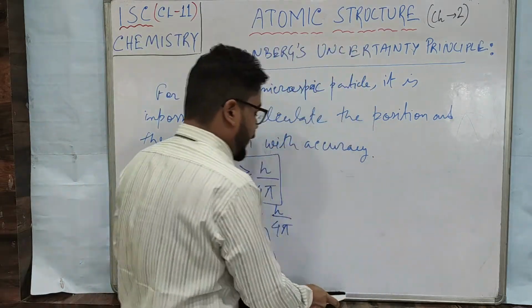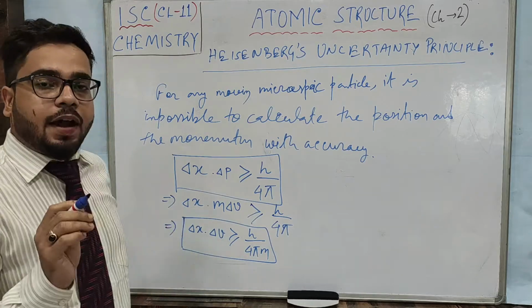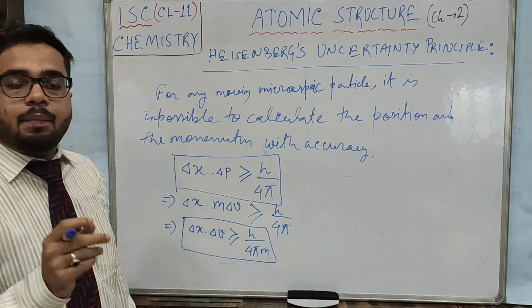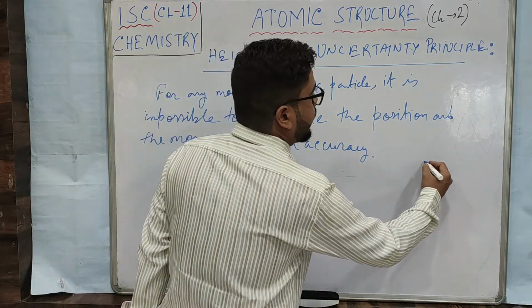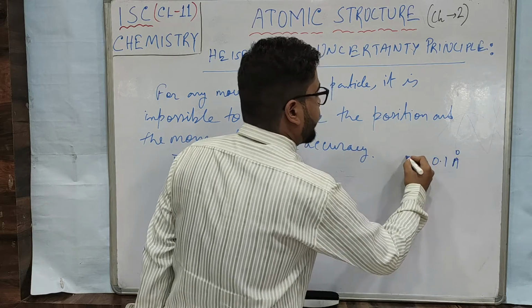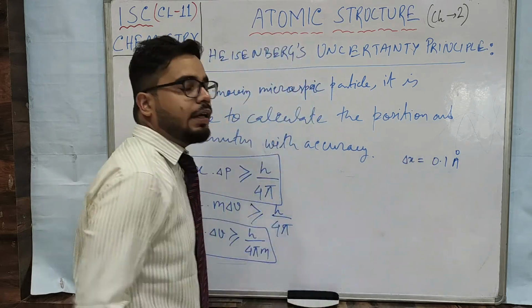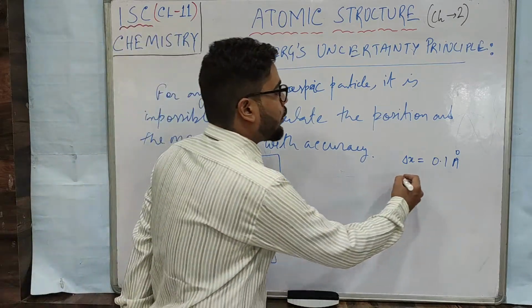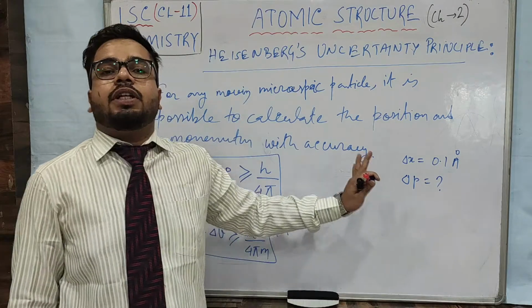Suppose it was given: find out the error in momentum if the error in position is say 0.1 angstrom. If delta x, that is the error in position, is given as 0.1 angstrom, we have to find the error in calculating momentum.